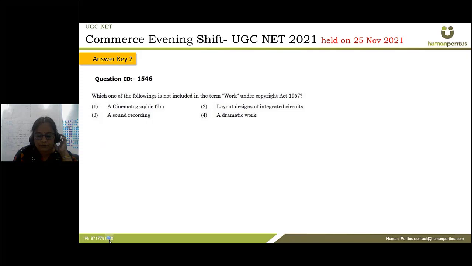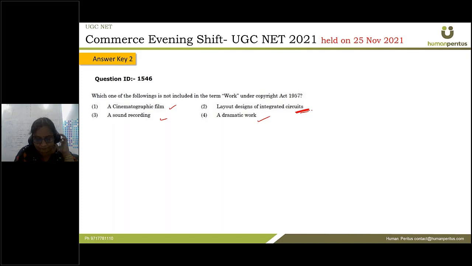Which one of the following is included in the term work under the Copyright Act 1957? So if you go to the definition of work under this act, the law clearly states that any cinematographic film, a sound recording, or a dramatic work, they are under the purview of the works definition under this act. So layout, design of integrated circuits, that is not covered as work under this act.